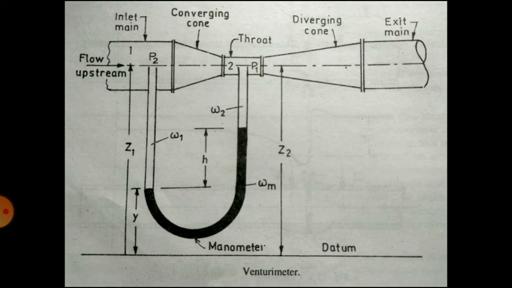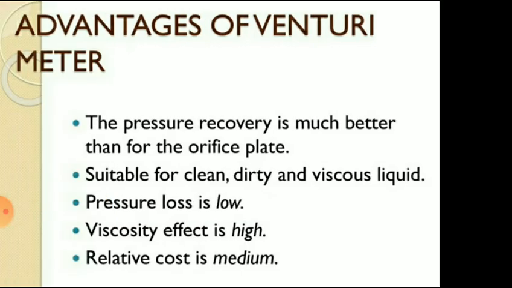So the connections for the manometers are made at the inlet main and the throat. Now the differential pressure head is due to the difference in pressures between the main inlet and the throat. So in order to measure pressure differential, U-tube manometers are used. Therefore, differential pressure is measured, and that can be made to indicate the flow rate.